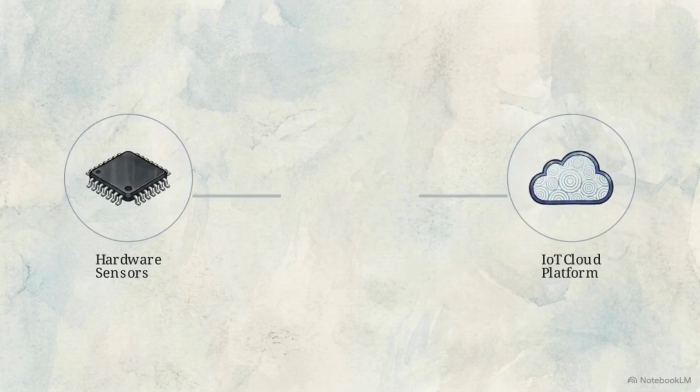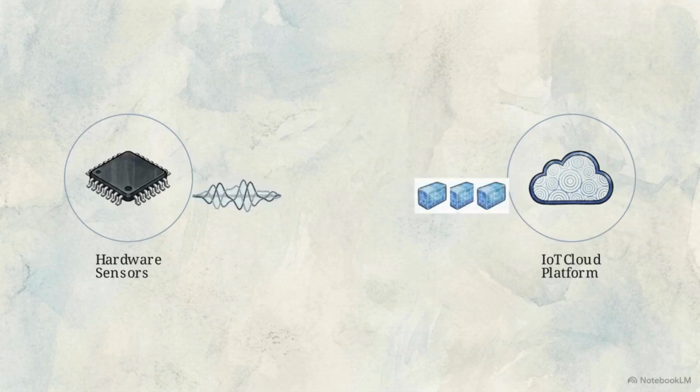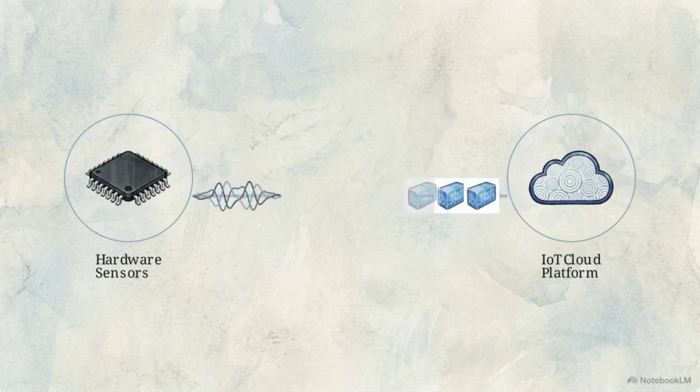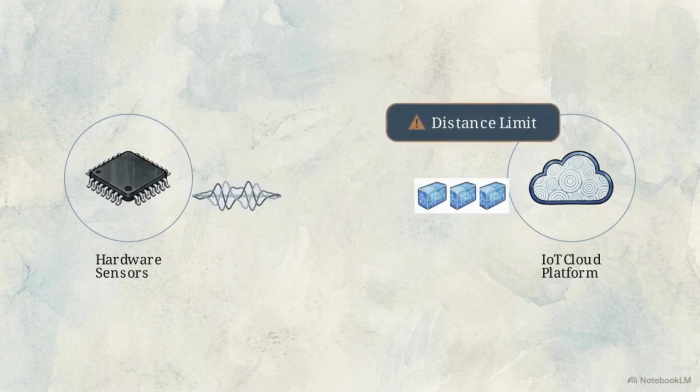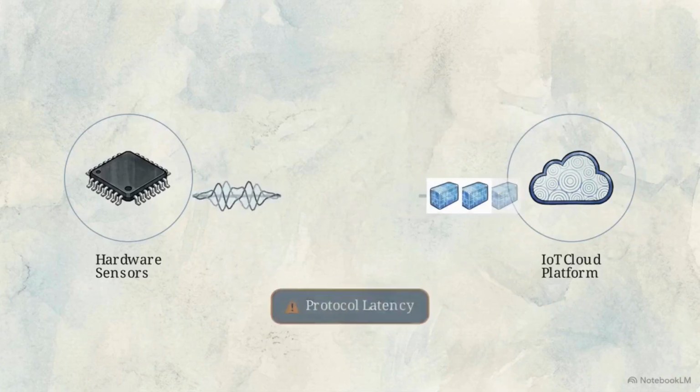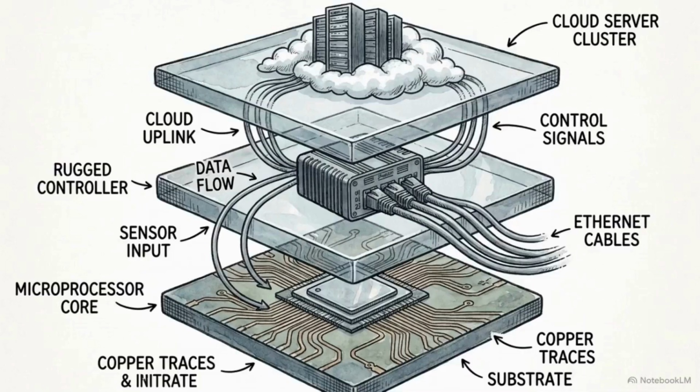That translation layer is the virtual instrument, or VI. It acts as the integration nexus, intercepting raw electrical signals from the hardware and restructuring them into standard digital packets the cloud can actually read. But moving that data through the VI introduces a strict set of engineering hurdles. The system has to cross varying voltage levels, span vast physical distances, and bridge completely isolated software architectures without dropping a single bit. Solving this requires building a multi-layered communication architecture.